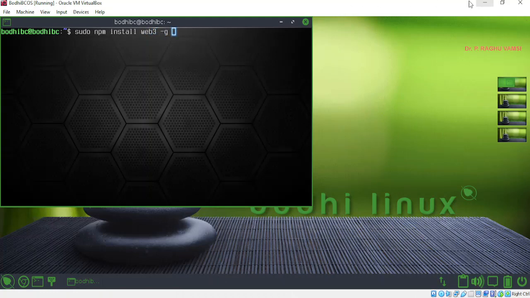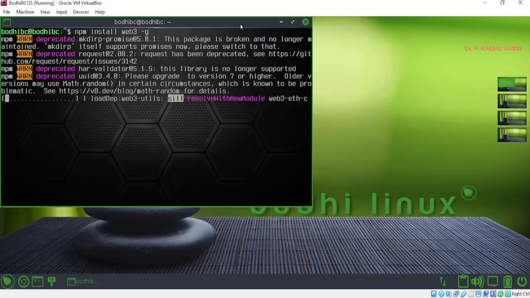Whenever you are installing globally, it is better to use the sudo command. Otherwise it will sometimes give you an error that this user is unable to install the npm package. That is the reason it is always better to install this way. It will take some time to install.